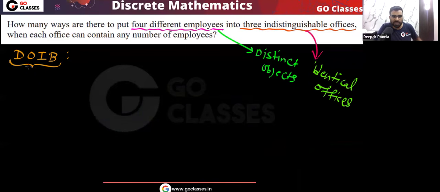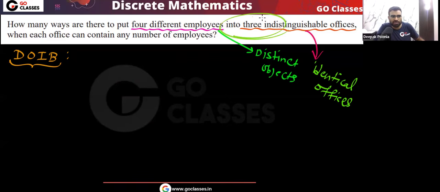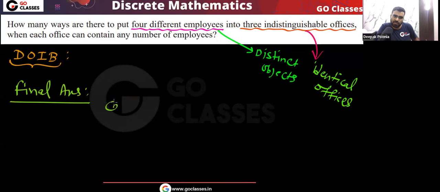So finally, what is the final answer for this question? The final answer will be, remember, only 3 cases are possible. We use only 1 office, we use 2 offices, we use 3 offices, because only 3 offices are there. So now you can see the final answer. That will be case 1 plus case 2 plus case 3.